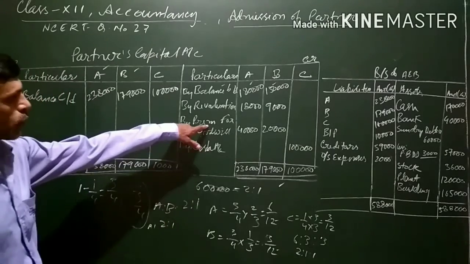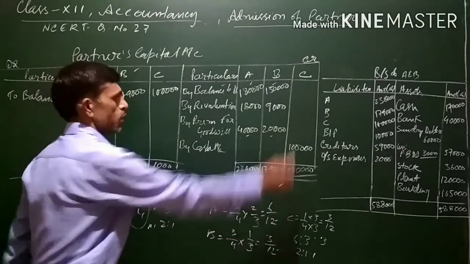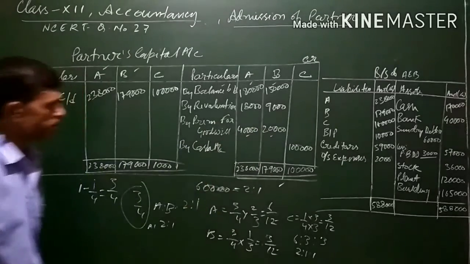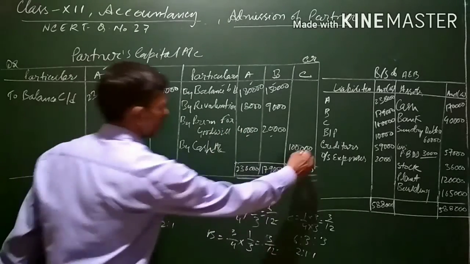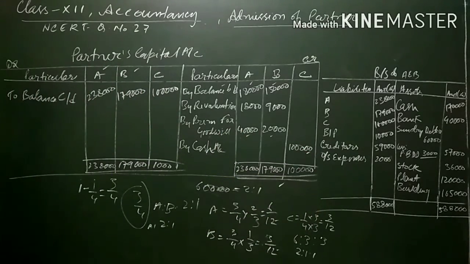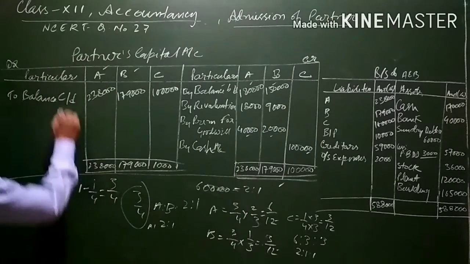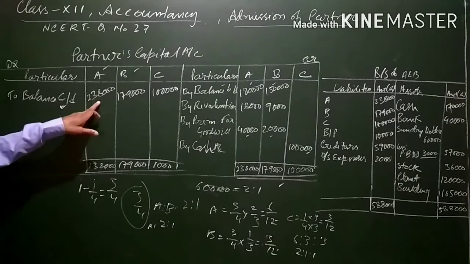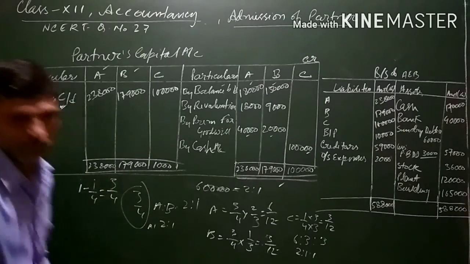Therefore the premium for goodwill brought by the new partner will be transferred to the old partners' capital accounts in their sacrificing ratio, that is 40,000 and 20,000. Lastly, the cash which is brought by the new partner will be credited to his capital account, that is 1 lakh. In the debit side nothing is left, so whatever amount is on the credit side of the partners' capital accounts will be the balance carried down for all the three partners, which will come to 2,38,000 for A, 1,79,000 for B and 1 lakh for C.